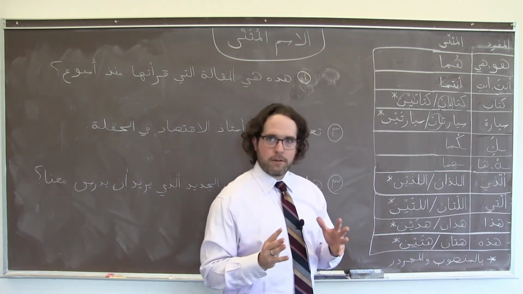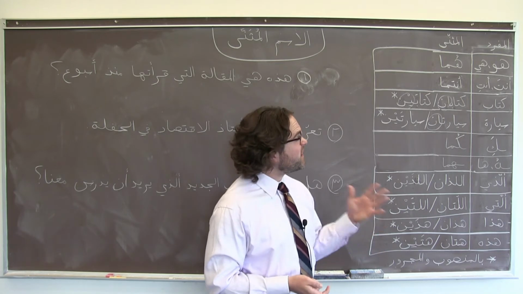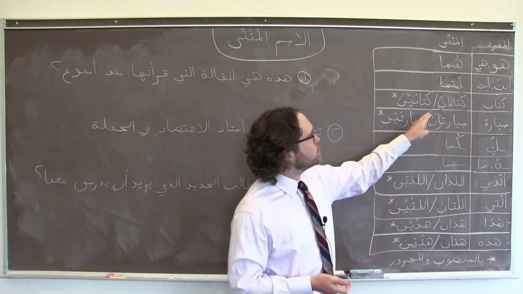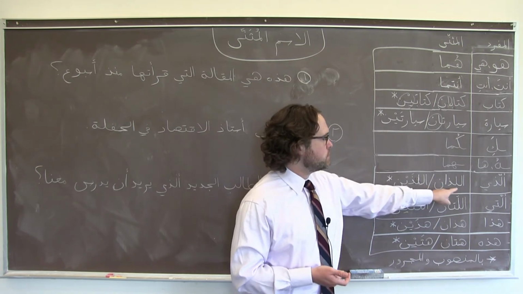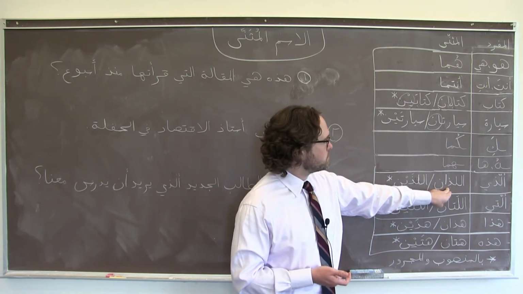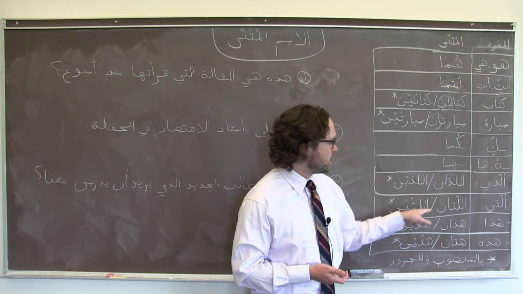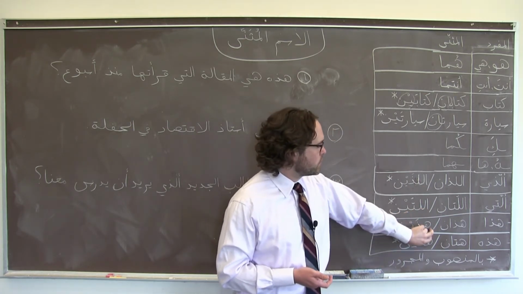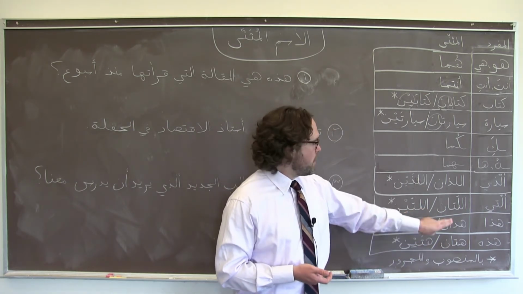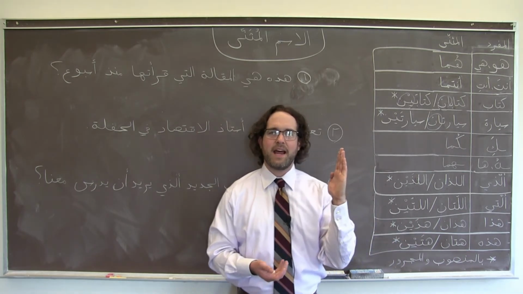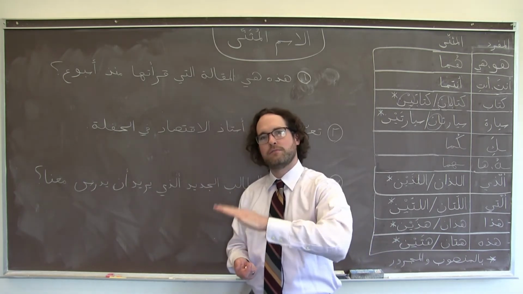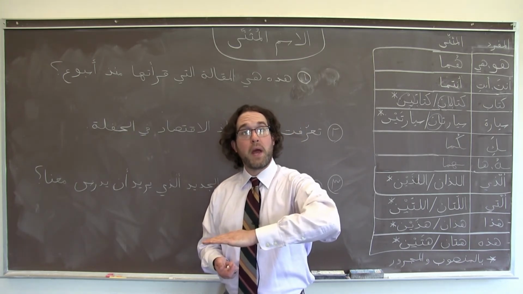This may seem like a lot of information, but luckily it's fairly regular. We can see that that is true for nouns, for relative pronouns, alladhan, alladhayn, allatan, allatayn, and also for demonstrative pronouns. Hadhan, hadhayn, hatan, hatayn. So all we're doing is taking that alif and flattening it out from -an to -ayn.